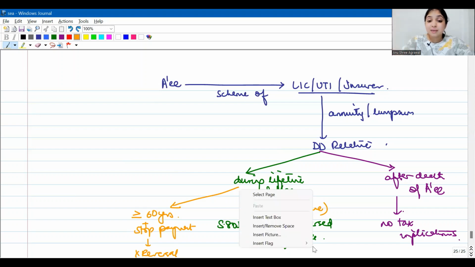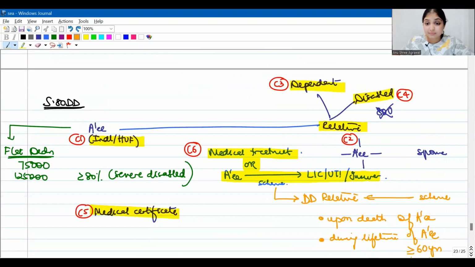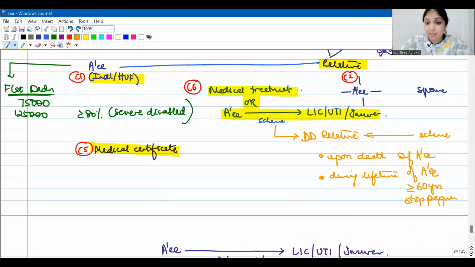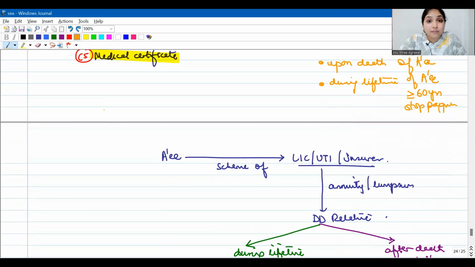Okay, so first amendment, we are not only covering those schemes where the relative receives money from the insurance company upon the death of the assessee, I am also covering those schemes where the relative receives money from the insurance company during the lifetime of the assessee, but after he reaches at least 60 years of age and has stopped making payment to the scheme. Even those kind of schemes we are now covering.